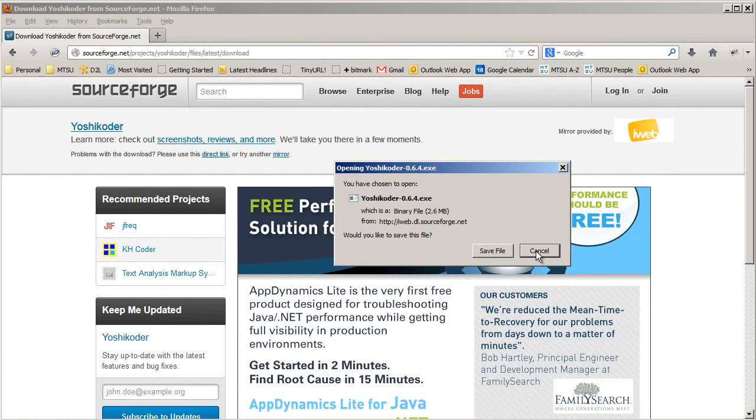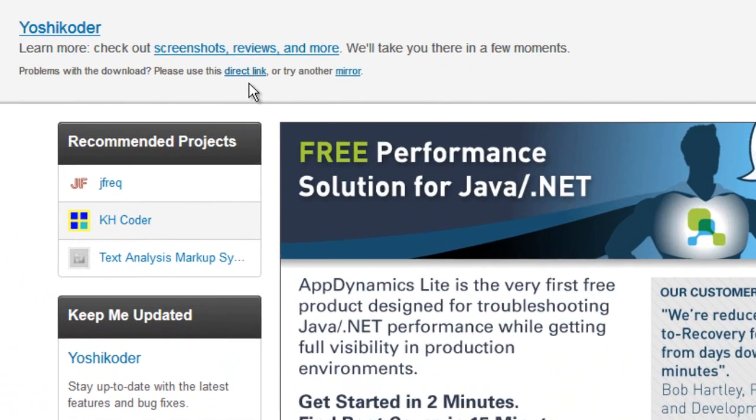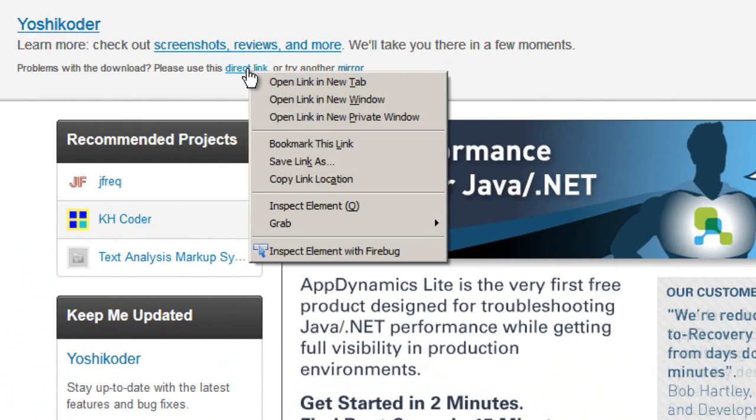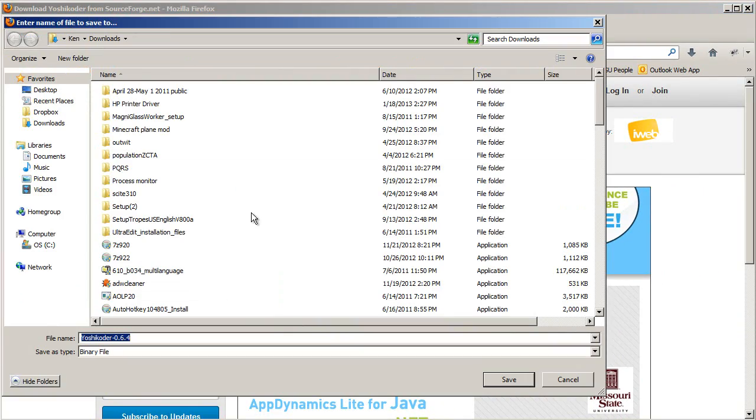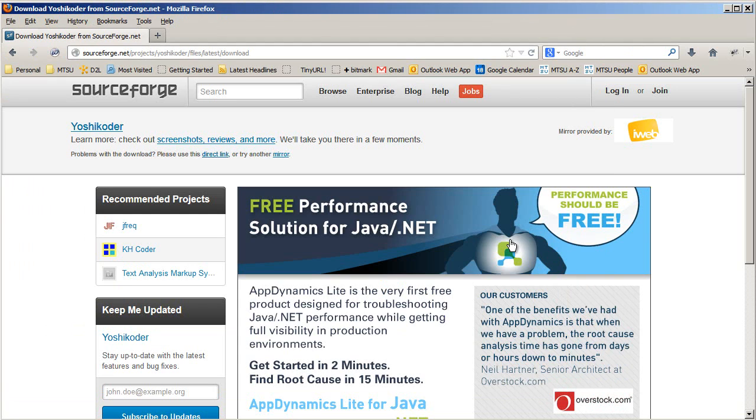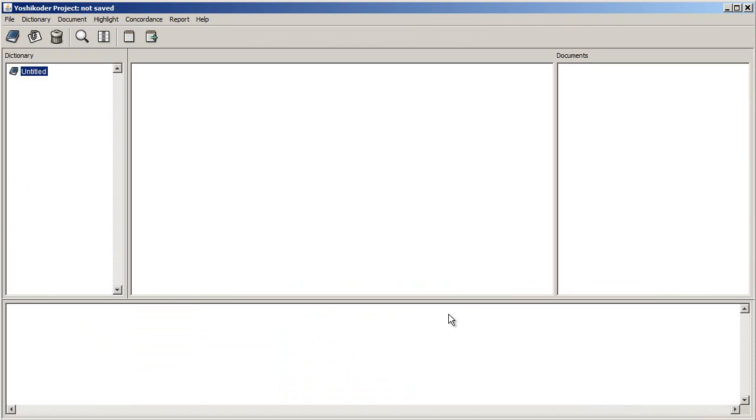If you don't want to use the download link that pops up here, you can also use this direct link right here. Just right click and then choose Save Link As. At least that's how it works in my web browser. And then you'd be able to download to wherever you want to store the file on your computer. So that's how to get the file downloaded and opened. Once you've done that, the file will look like this. It's totally blank. There's nothing in here yet.